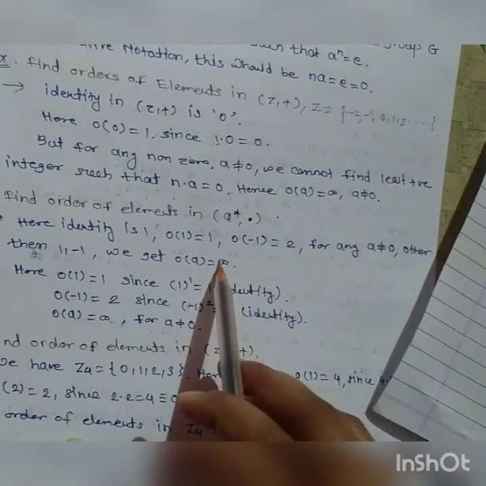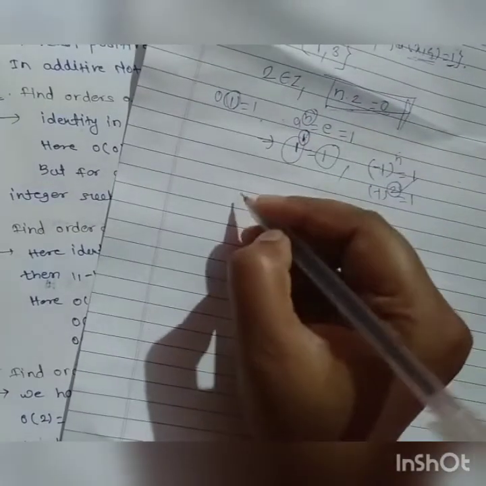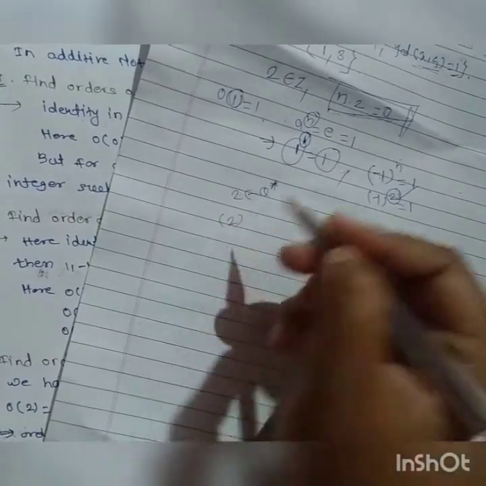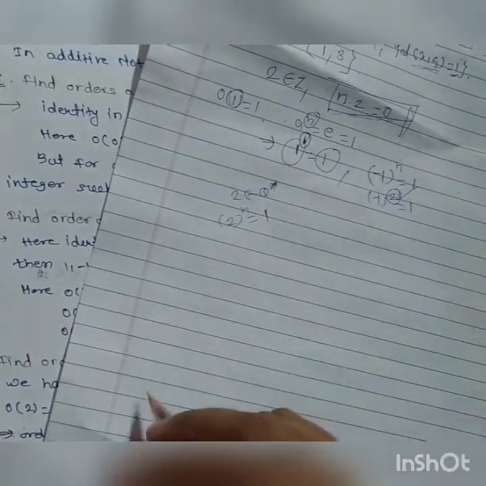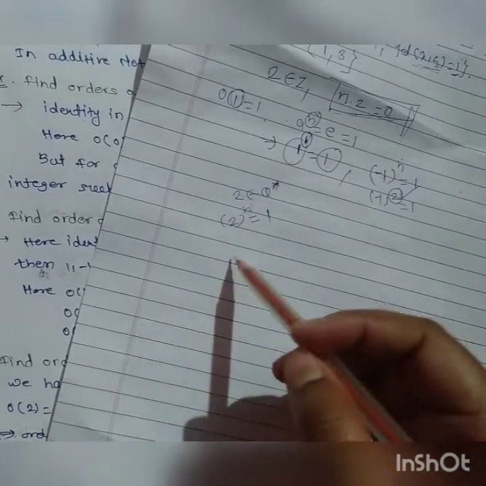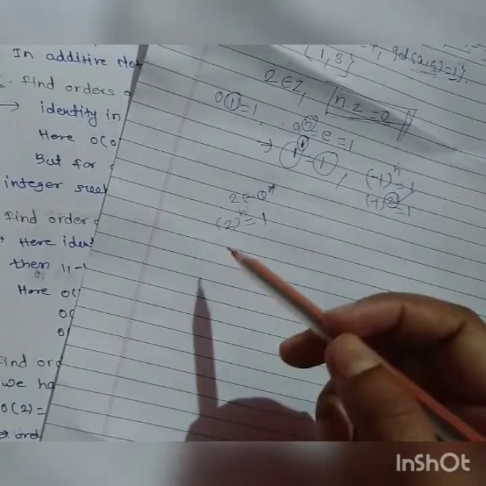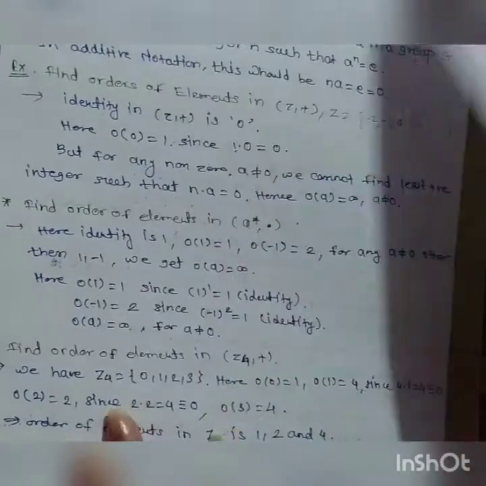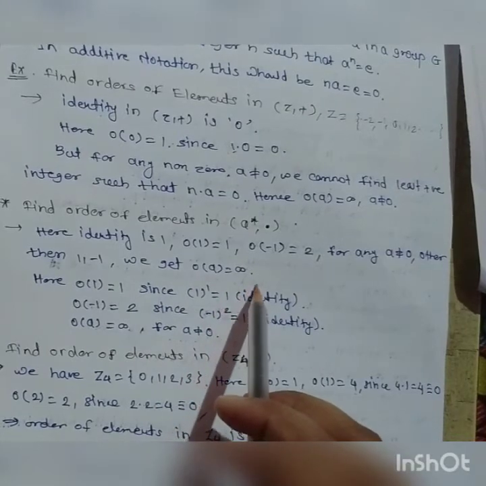other than 1 and -1, we consider any element. Here we know that 2 belongs to Q star. Therefore, for finding the order of 2, we have to look for a positive integer n such that 2 to the power n is equal to the identity. The identity is 1. How do we find such a least positive integer n such that 2 to the power n is equal to 1? We cannot find such a positive integer. So for any non-zero element other than 1 and -1, the order of a is equal to infinity.